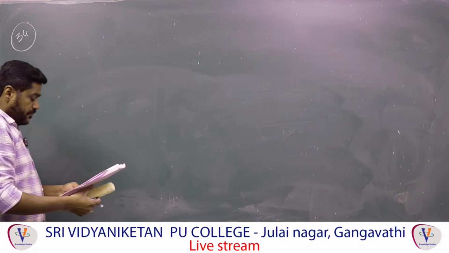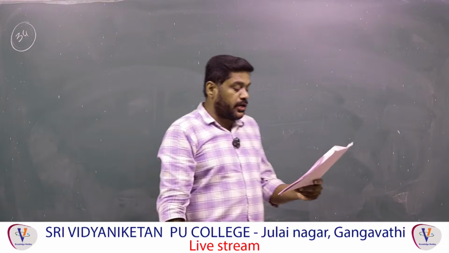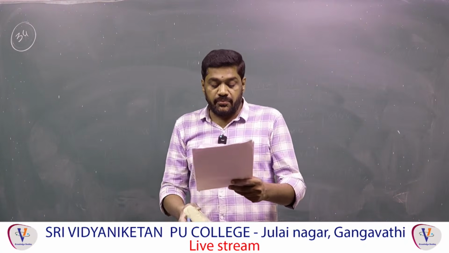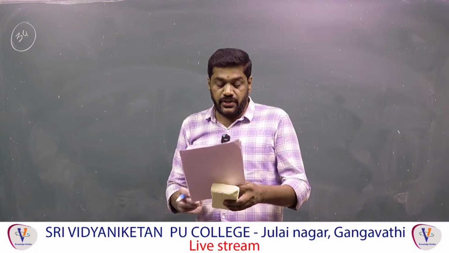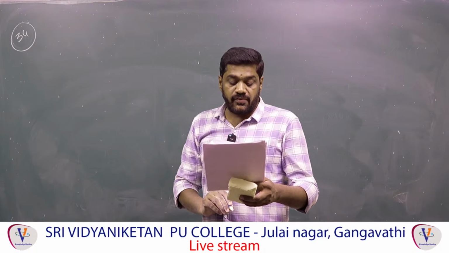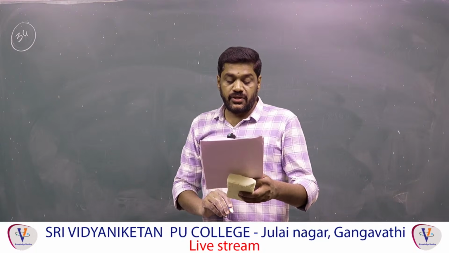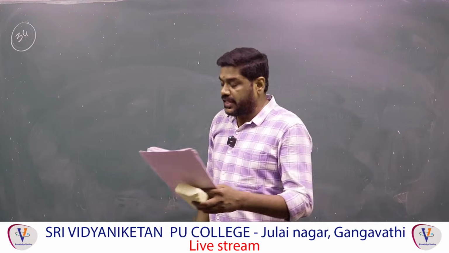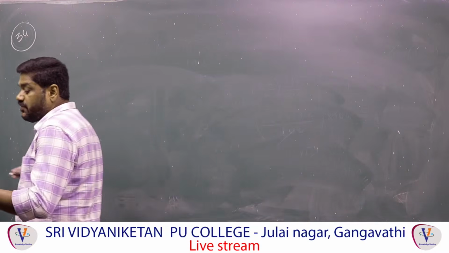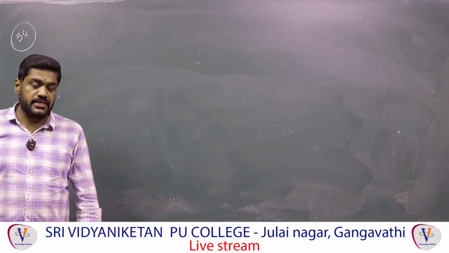Question number 34. A proton and alpha particle moving with equal momentum enter into a uniform transverse magnetic field of strength in a region of small width. So which will deflect more, alpha particle or proton? Yes, let us do that.